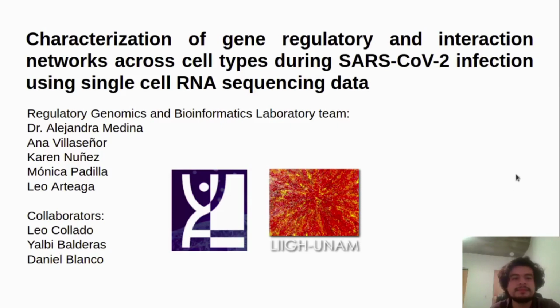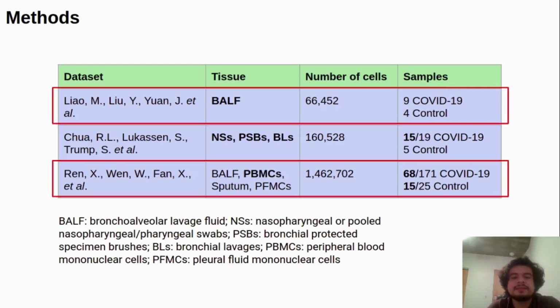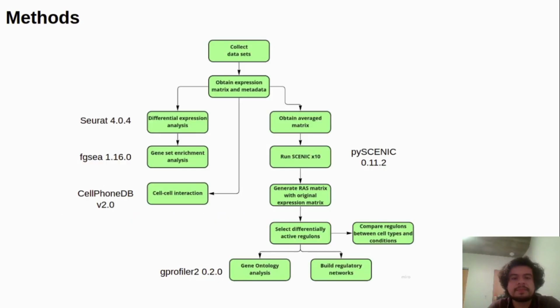Hello everyone, my name is Arteaga and I'm going to present the post characterization of gene regulatory and interaction networks across cell types during SARS-CoV-2 infection using single-cell RNA sequencing data. In this work, we collected 3 datasets that were publicly available that contain single-cell RNA sequencing data from COVID-19 patients and controls. Today I'm going to show you the results from the 2 datasets that are highlighted.